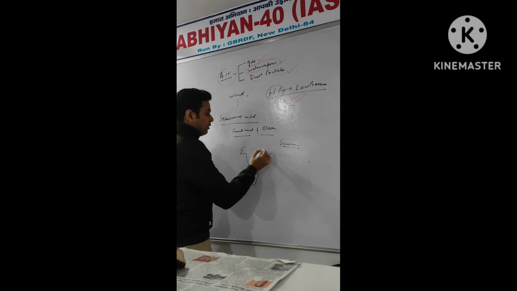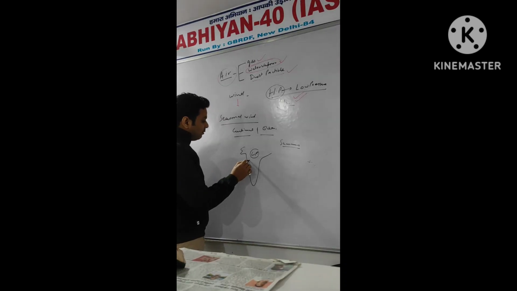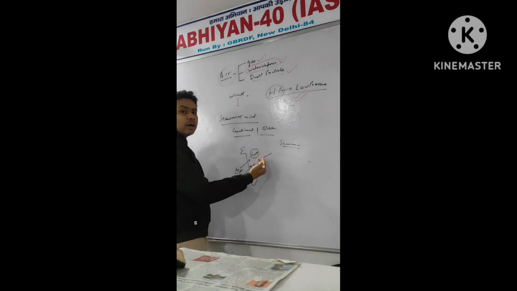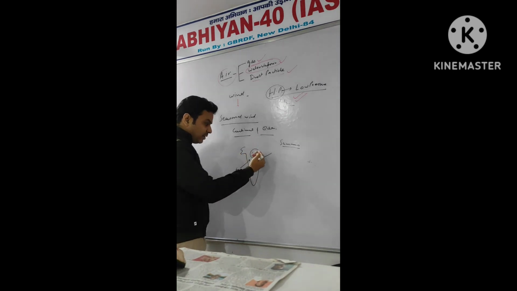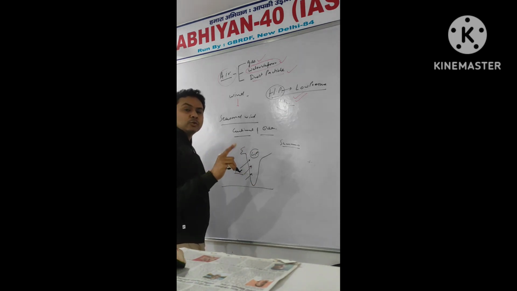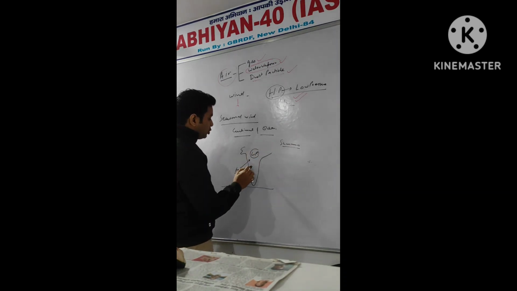The entire region will become hot, so this continental part will become low pressure. Compared to the continent, the oceanic part will be high pressure. So the wind will move from high to low. So this is the oceanic wind moving toward the continents. So it is also known as the burst of monsoon in India.